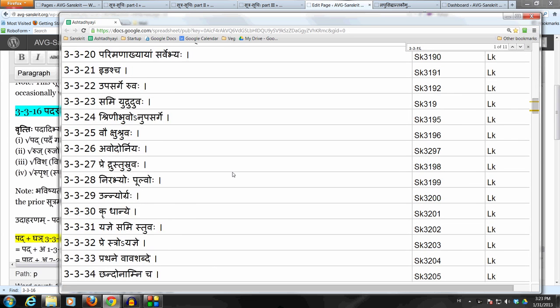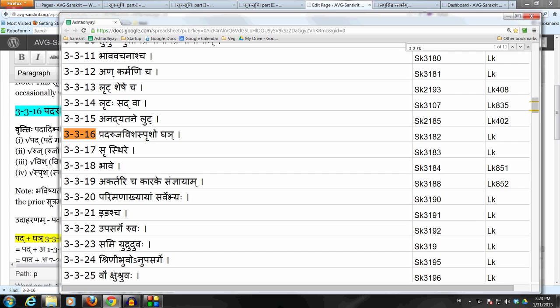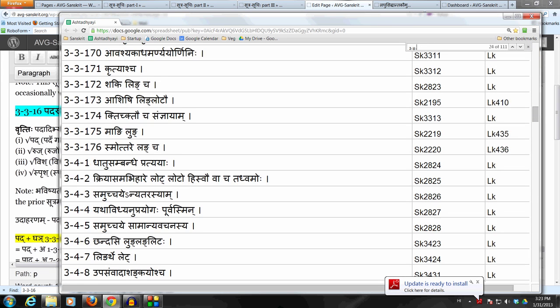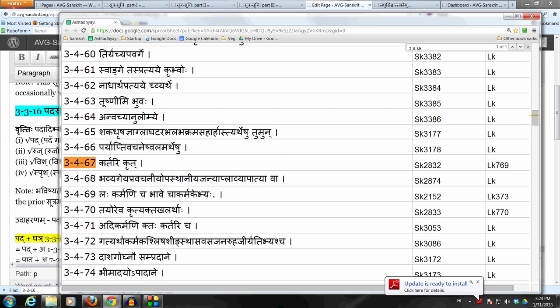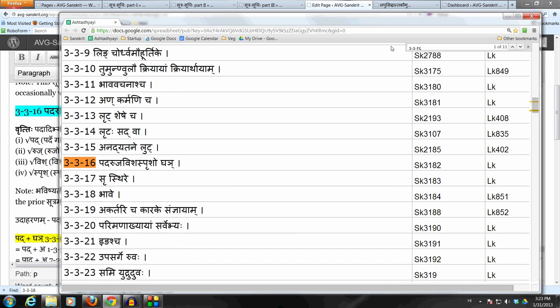It is a simple rule which says pada ruja visha sprisho ghain. Very simple sutram. Let's remind ourselves of the fact that unless anything otherwise is stated, any krit affix is used kartari to denote the agent of the action as per 3467 kartari krit, which we should always keep in our mind. So here nothing else has been stated, so this affix ghain prescribed by this sutram is used kartari to denote the agent of the action.